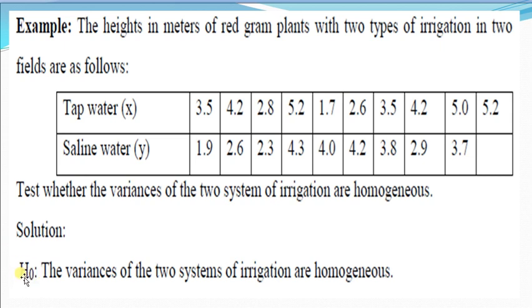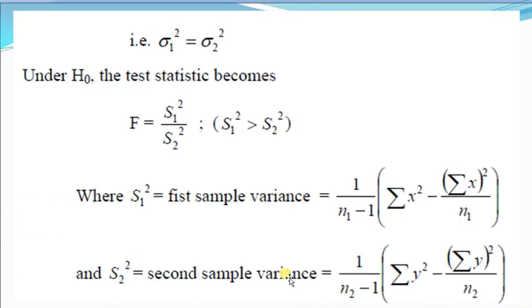First, we establish the null hypothesis H0: the variances of the two systems of irrigation are homogeneous. And the alternative hypothesis H1: the variances of the two systems of irrigation are heterogeneous. That is, sigma 1 square is equal to sigma 2 square, meaning both the population variances are the same.